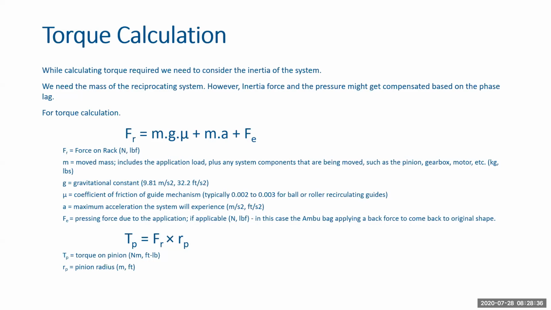So this area with the pressure gave me the pressing force that is required for the mechanism. With these values, I calculated the force that the rack experiences, and from the radius of the pinion, I calculated the torque that would be required by the motor. For my calculations, it came to about 8.9, but it can differ depending on the guide mechanism that you are using, the friction involved in it. A lot of factors like this can change.